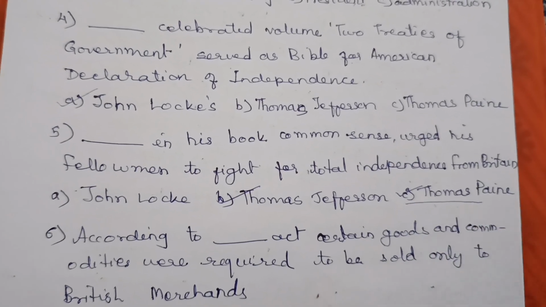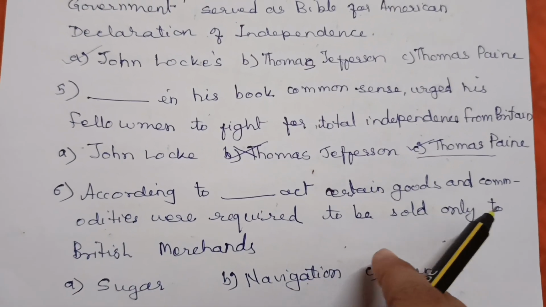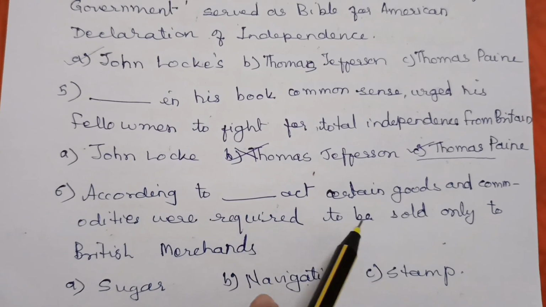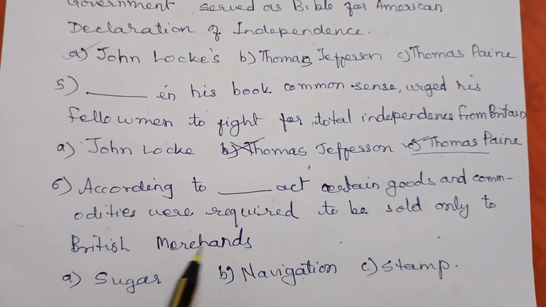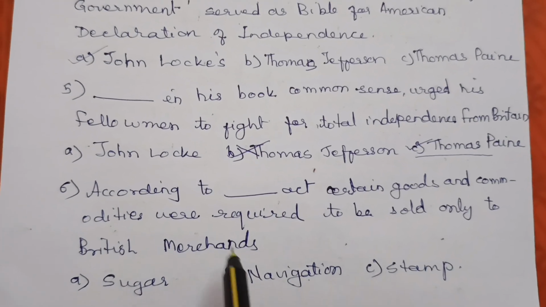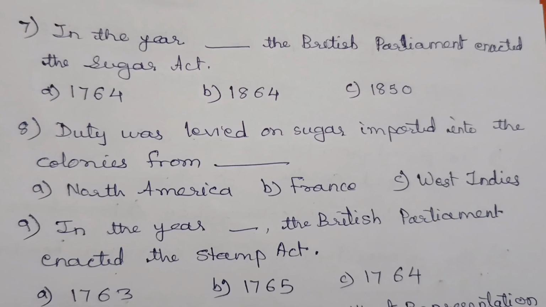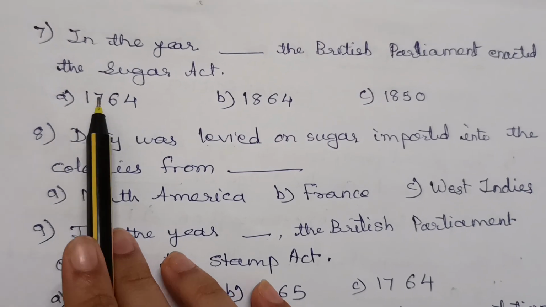Thomas Paine. Question number 6. According to Dash Act, certain goods and commodities were required to be sold only to British merchants. Options are A. Sugar, B. Navigation, C. Stamp. And the correct option is B. Navigation Act.